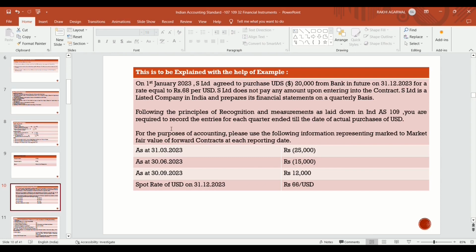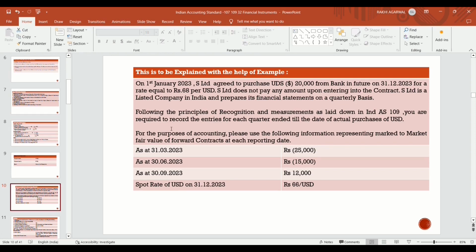Suppose on 1st January 2023, S Limited agreed to purchase $20,000 from the bank, to be settled in the future on 31st December 2023. Means S Limited had purchased the currency dollar from the bank. They entered into a forward contract. So S Limited wants to purchase $20,000 from the bank.